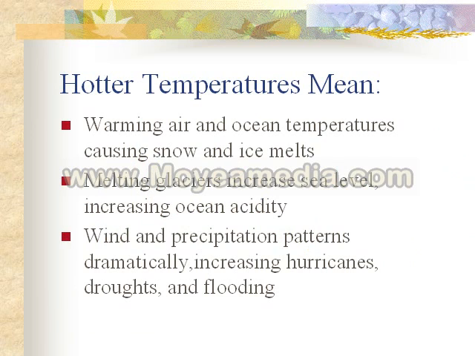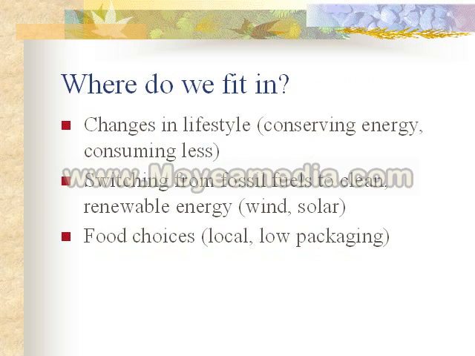So what do hotter temperatures mean? Hotter temperatures mean that the air warms and that the ocean temperatures warm. It causes more ice and snow to melt. And in the case of melting glaciers, they increase the sea level, which increases oceanic acidity, and so the balance of the ocean and its ability to be a carbon sink is out of balance. And then we also see a lot of weather patterns that change. Wind and precipitation patterns increase dramatically. We've seen many more hurricanes, droughts, and flooding situations in recent years. So these impacts are currently happening to us.